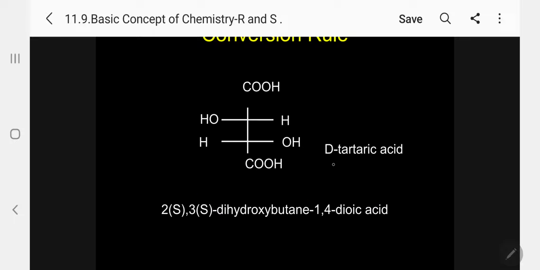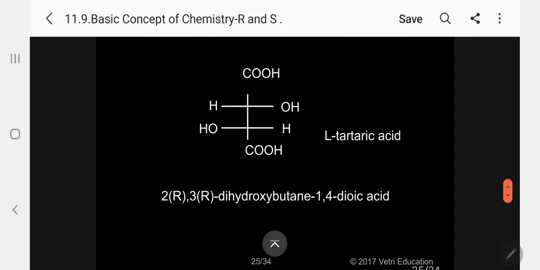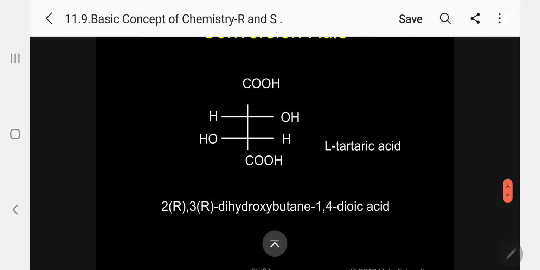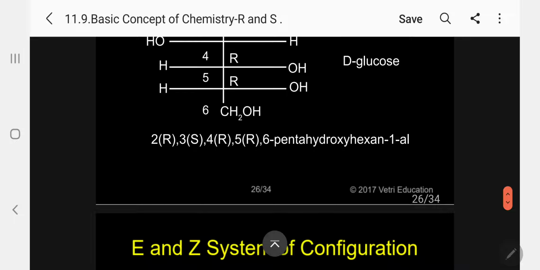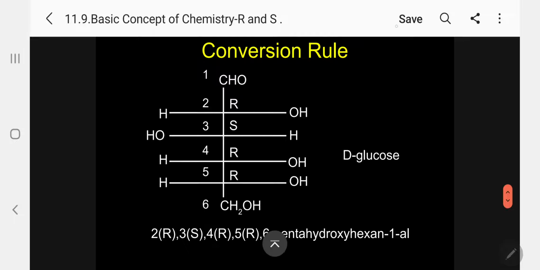So, next let me go for L-tartaric acid. Again, as usual, call it 2R, 3R, dihydroxybutane-1,4-dioic acid. Now, this is glucose. Please follow. Glucose. I am going to name the IUPAC name at a faster rate. You can follow me. Kindly follow.